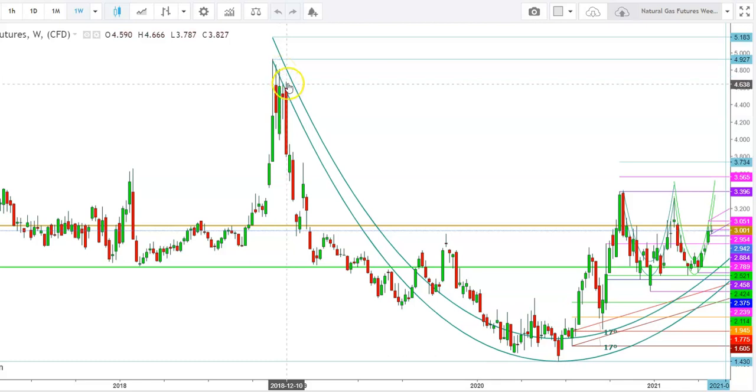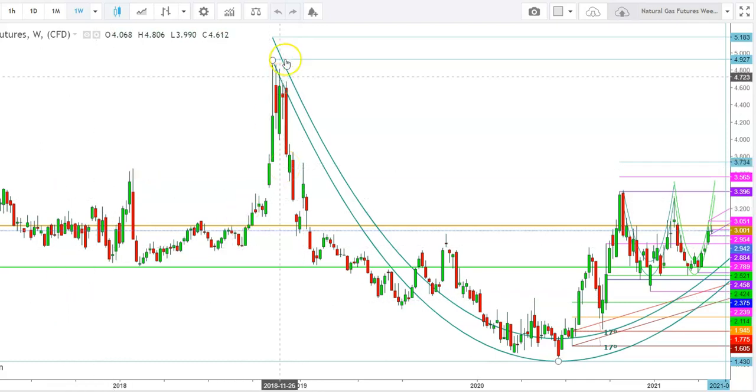And here you can see how the natural gas futures started a downward trend since December 2018 from the levels of $4.651 that they tested during the month of December 2018, and after that the natural gas futures found a steep downward move which continued up to the levels of $2.9 that the natural gas futures tested during the month of December 2018. Once again, a sharp reversal was there, which continued up to the levels of $3.717, which the natural gas futures tested as a high during the month of January 2019.